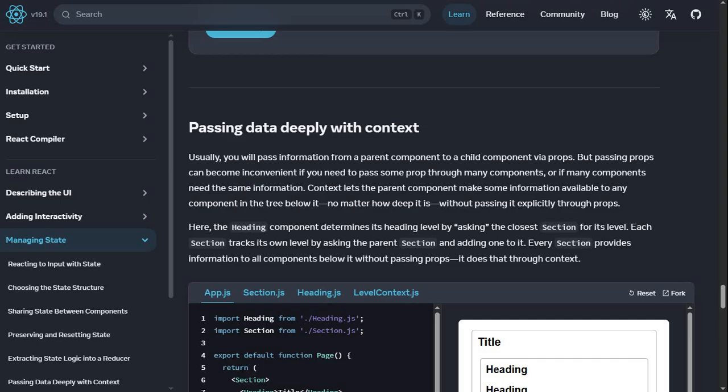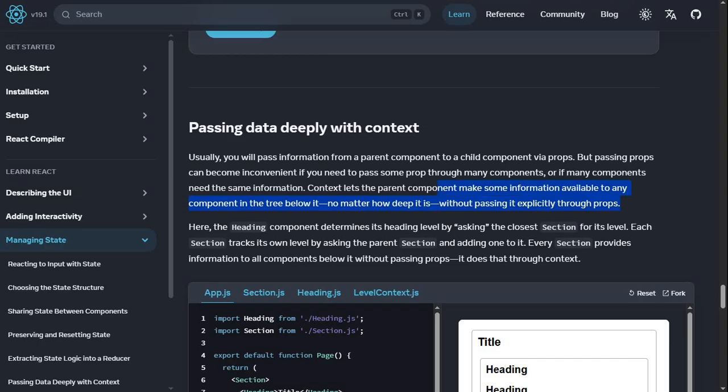Usually you will pass information from a parent component to a child component via props. But passing props can become inconvenient if you need to pass some prop through many components, or if many components need the same information. Context lets the parent component make some information available to any component in the tree below it, no matter how deep it is, without passing it explicitly through props. And this is actually what Redux is doing, the same thing.